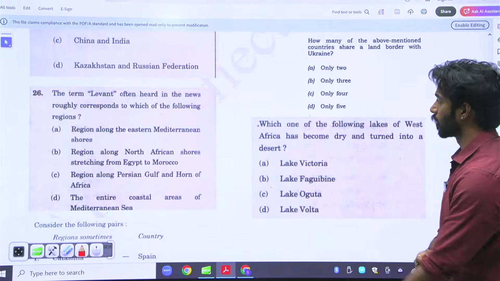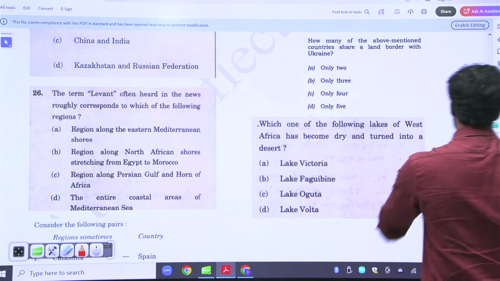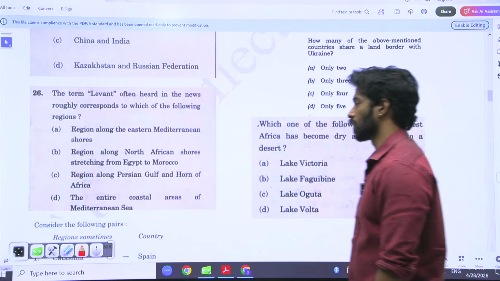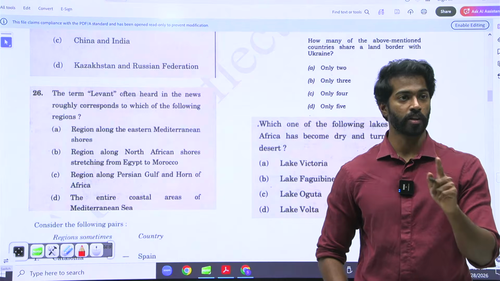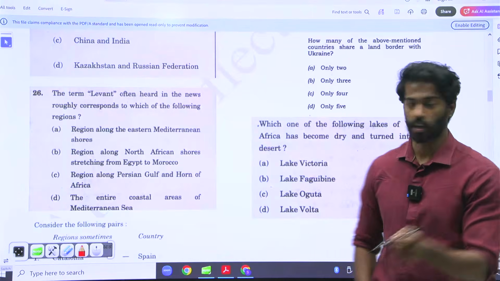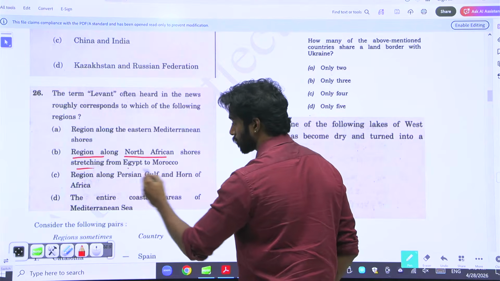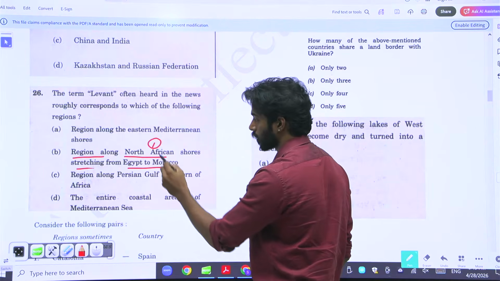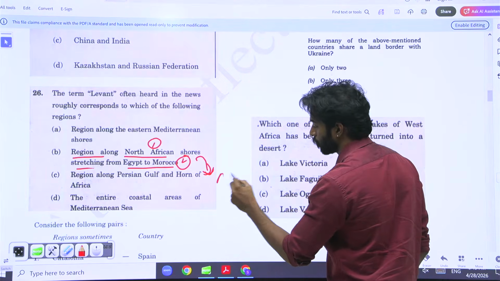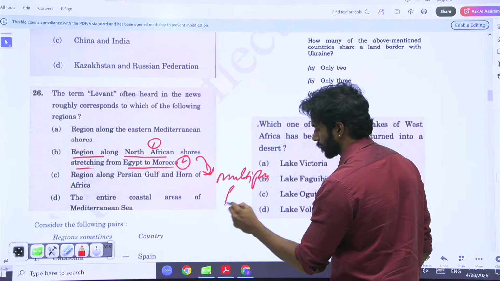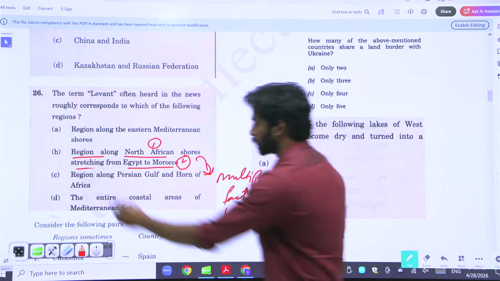The term Levant, often heard in news, roughly corresponds to which of the following regions? Region along Mediterranean shores. Here we can use an elimination trick, where they are giving multiple facts. If a statement contains multiple facts, it is wrong. Option B: region along North African shores, stretching from Egypt to Morocco. How many facts? One, two. Two facts. So any statement that contains multiple facts is usually wrong. So B is wrong.